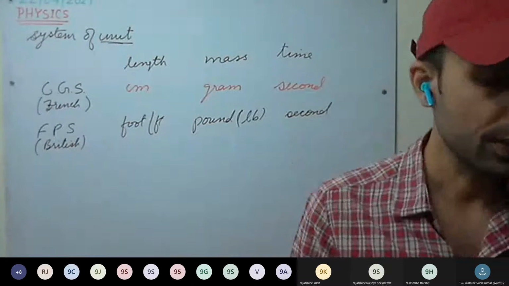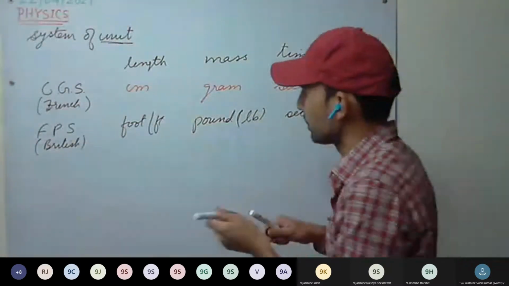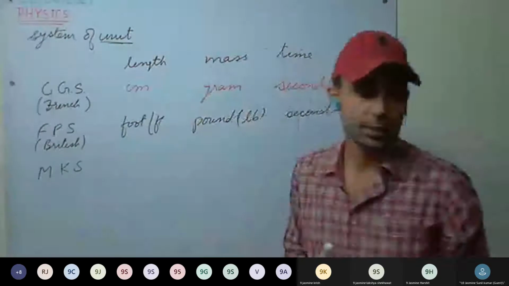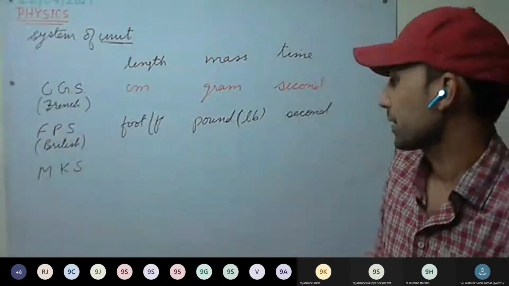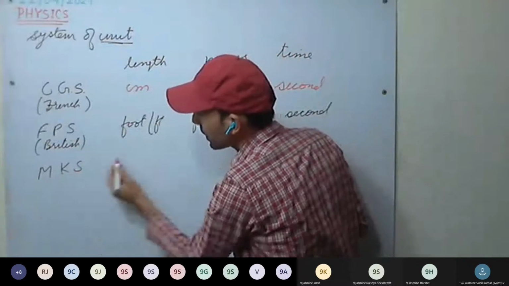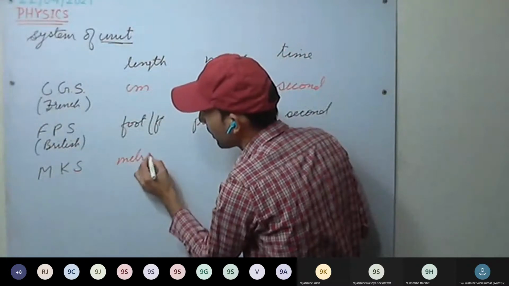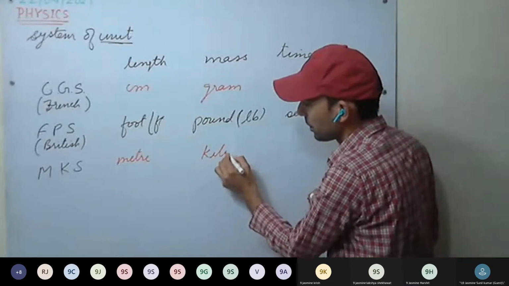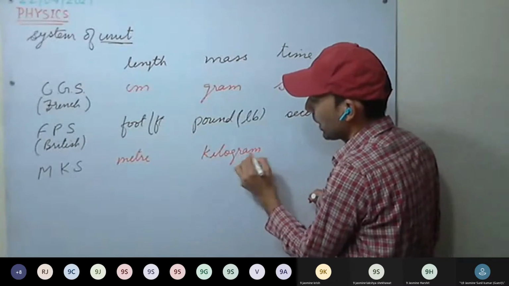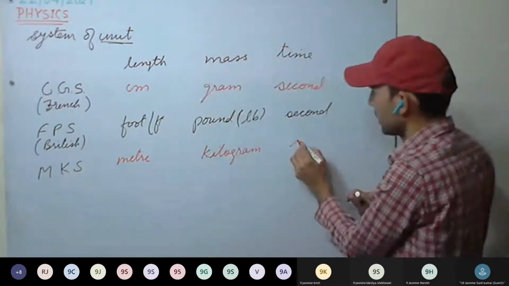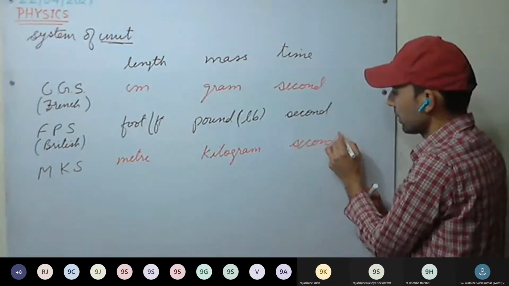And last is the MKS system. MKS system is also called the metric system. For length they used M, that is meter. For mass they used kilogram. Meter, kilogram, second. They used second. Okay.